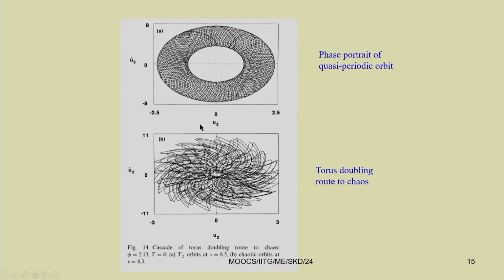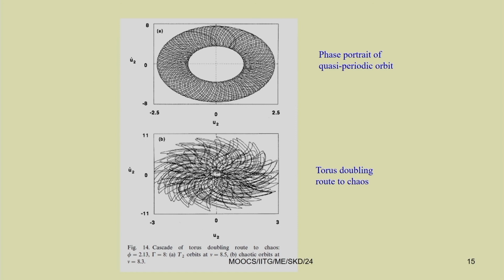Similarly, there are some other routes to chaos also. Initially we have a quasi periodic response. Here the quasi periodic response is there for phi equal to 2.13, gamma equal to 8. So, we have a torus at nu equal to 8.5. Now when we are reducing this damping, that is nu to 8.3. These are non-dimensional damping parameters. Nu is reduced from 8.5 to 8.3.